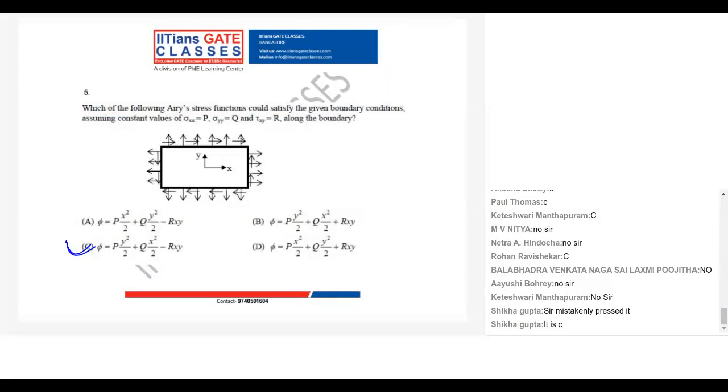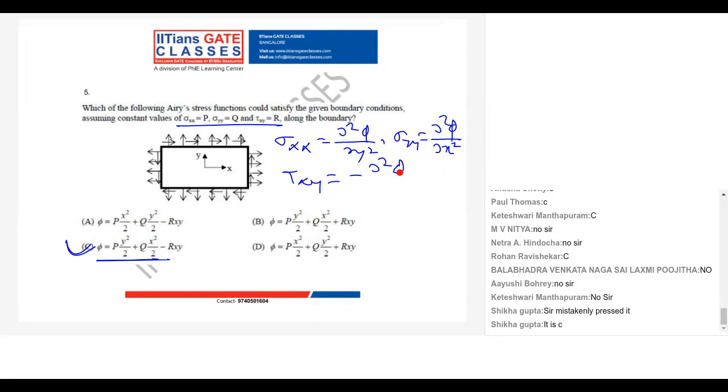Why C is the answer? Because this phi will give me these stresses. Using what condition? Sigma xx is dou square phi by dou y square, sigma yy is equal to dou square phi upon dou x square, and tau xy is minus dou square phi upon dou x dou y. These three we have written, from Airy stress function. These conditions were given by Airy stress function.